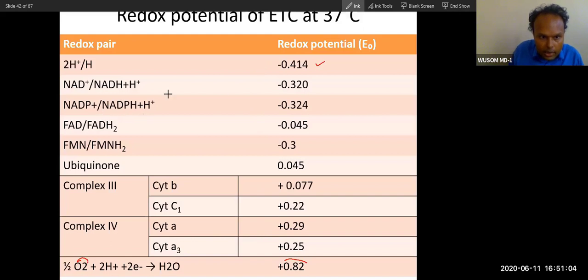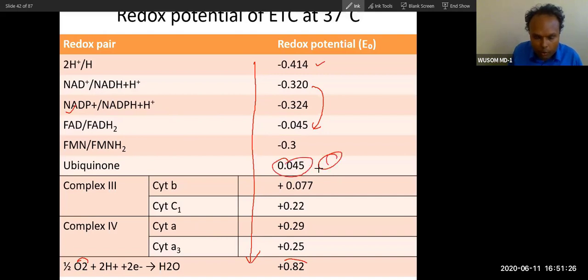So the electron will flow like this. If you put these molecules together, electrons will flow like this. NADPH has a bit more, very few more, which is non-significant actually. And then FADH has more electron holding capacity in comparison to NADH. Now this ubiquinone, enzyme Q, what I told you, has more ability to hold electrons than NADH. Complex 3 and complex 4 have more electron holding capacity than NADH and FADH. And oxygen has the highest electron affinity.